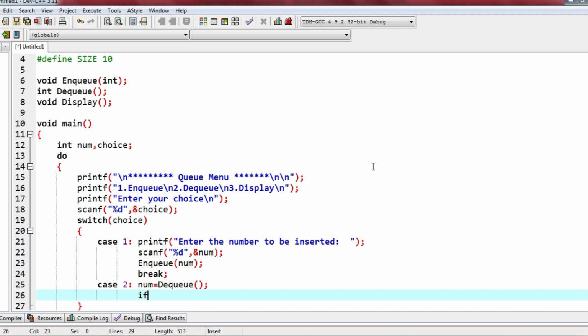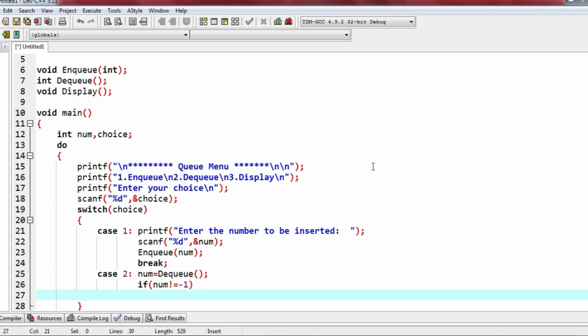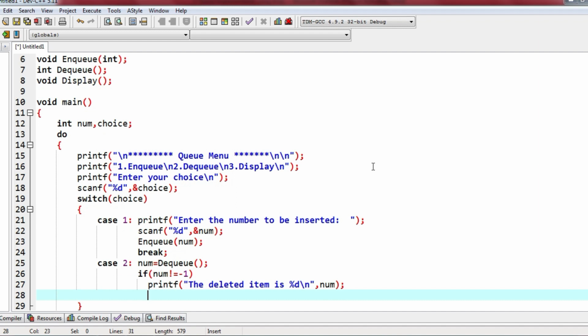Therefore I'll write if num, there I will return some minus 1 or something. Okay, if num not equal to minus 1, printf deleted item is %d, and that is num. Break.